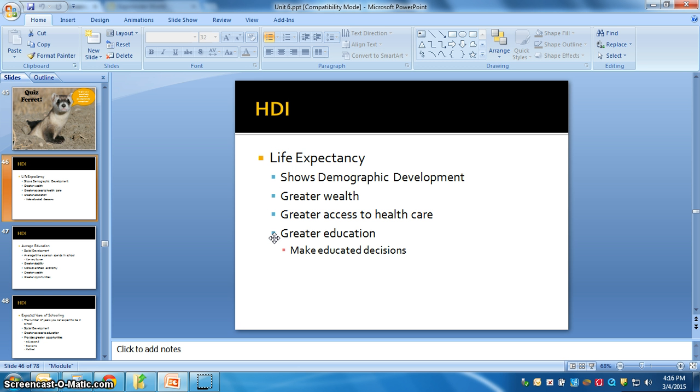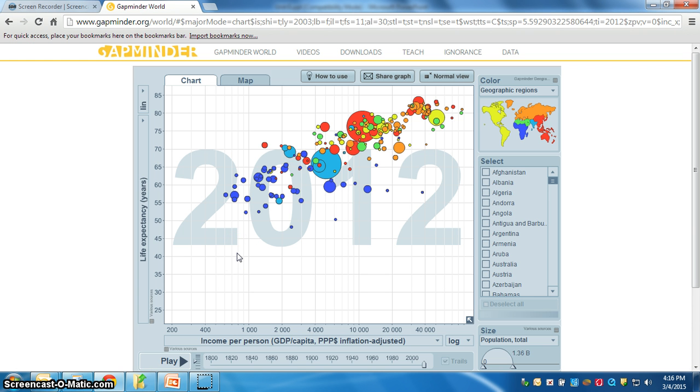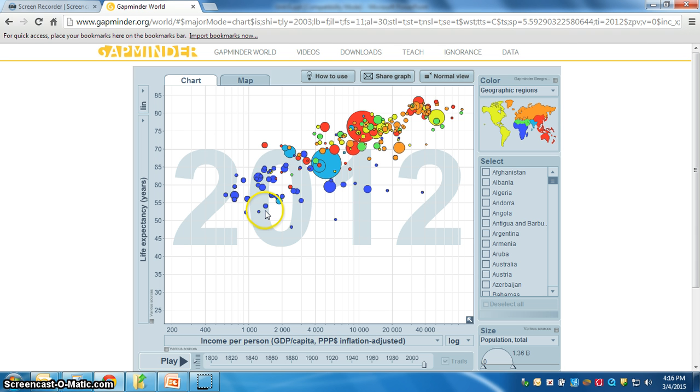The longer that people are living, we would assume the better off the country is in terms of its development. So we'll go here to Hans Rosling's site, and we're looking at life expectancy on this chart. Again, as I made mention before, it's income per person, GDP per capita. It's not development exactly, but it's a good correlation, and we've talked a little about that, so I'm not going to argue with you on anything. I'm just trying to create something that's a good correlation. So we see that obviously the greater the income per person, or GDP per capita, the higher the life expectancy.